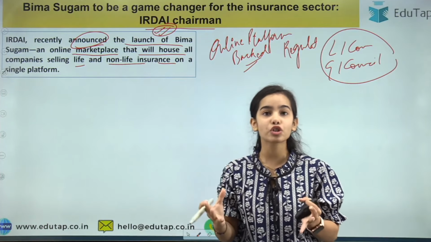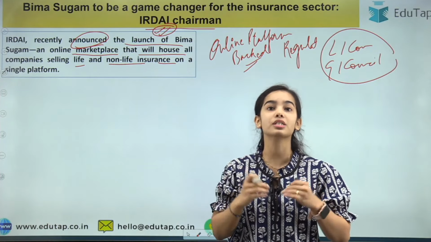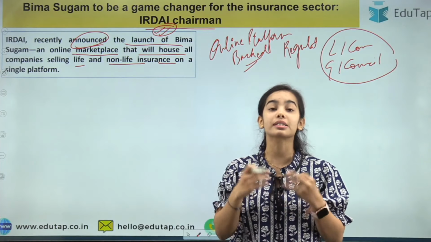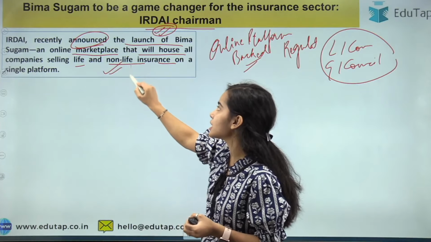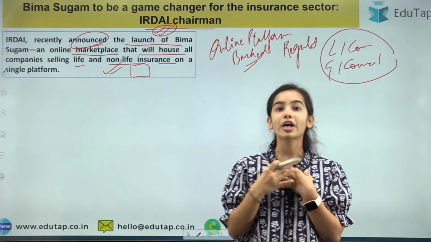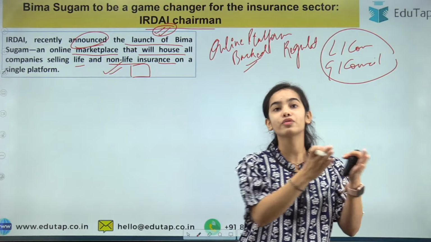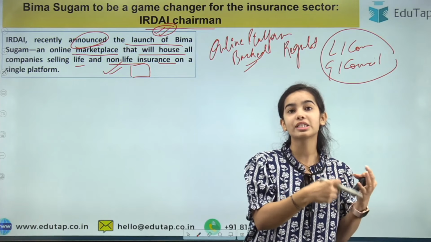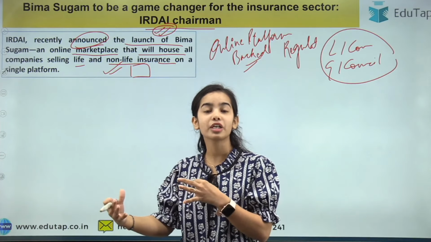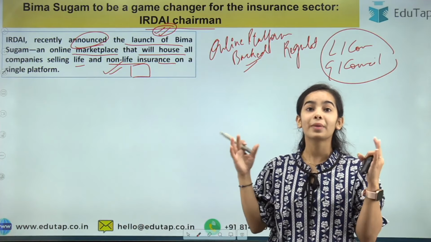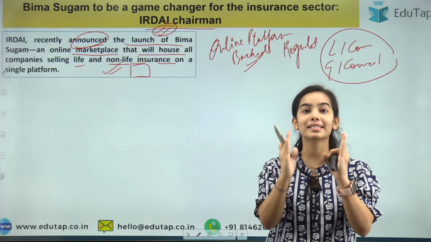That is the life insurance if you want to buy, the health insurance if you want to buy, the motor insurance, the car insurance if you want to buy. All the insurances can be provided through this single portal. So if I wanted to buy a life insurance, I had to visit different agents, different brokers. If I wanted to get the motor insurance, I had to visit different brokers and everything. But now everything will be provided at a single place.